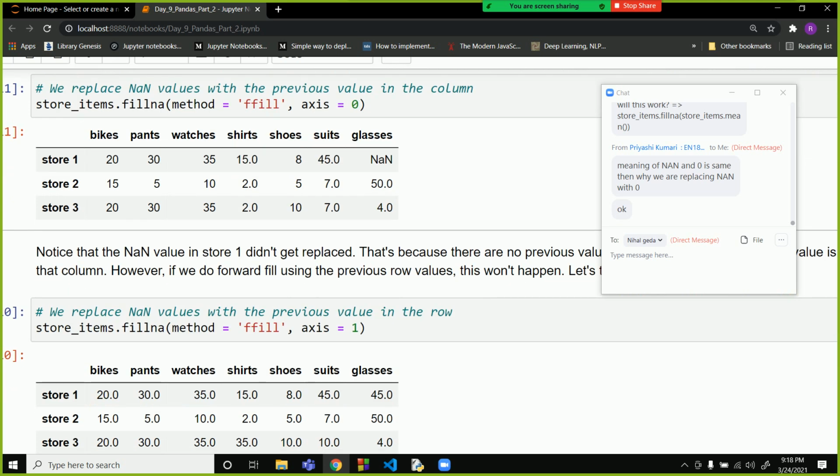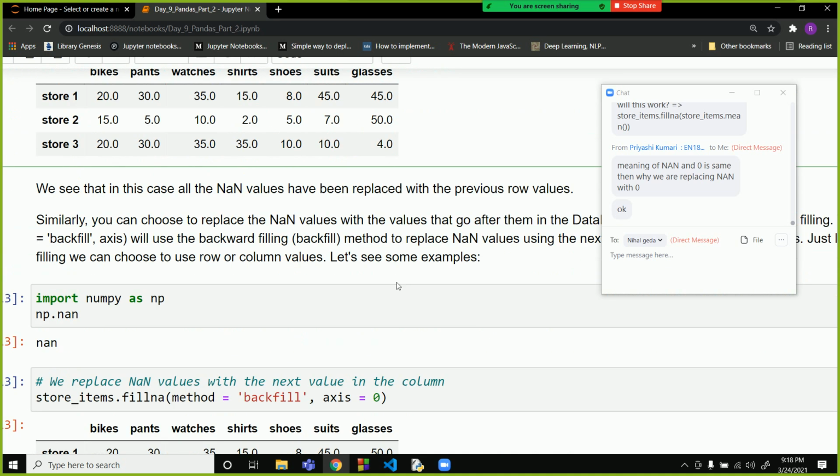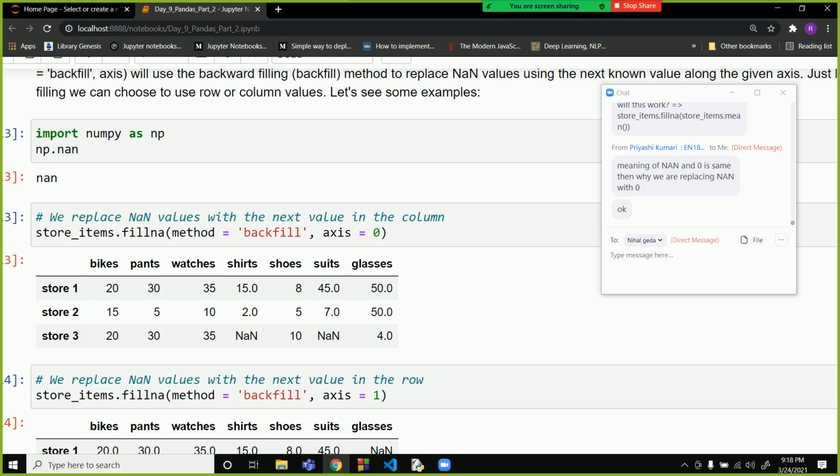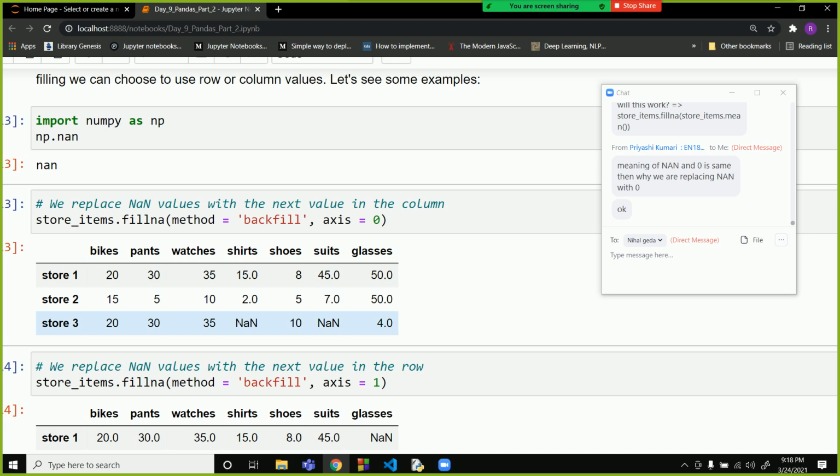Now we have seen forward fill. Now as forward fill, we have back fill. Since forward fill was using the values that were present before the NaN values, back fill will use the values that are present after them. You can see this NaN and this NaN are not filled because there are no values after it. But this value over here is filled because it has value 50 after it.